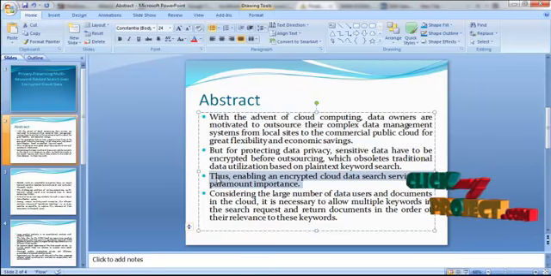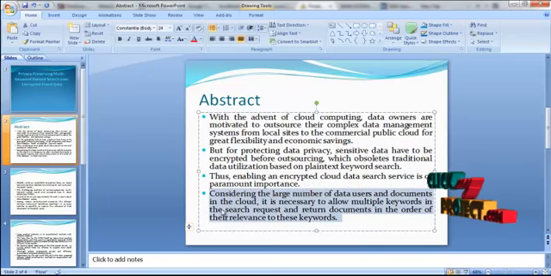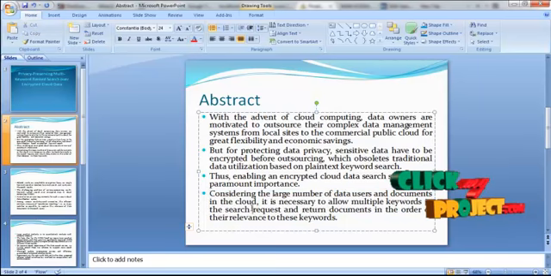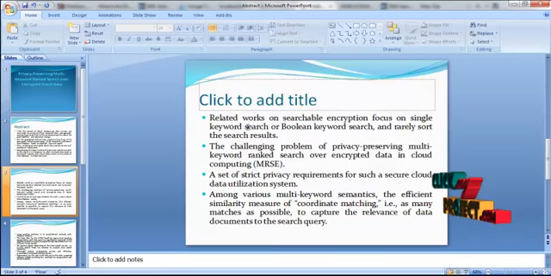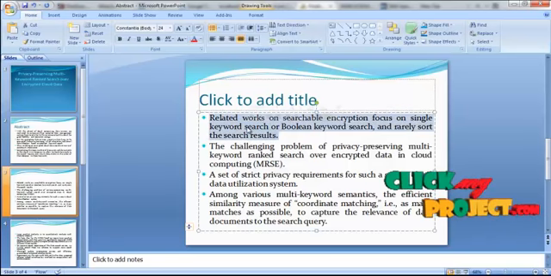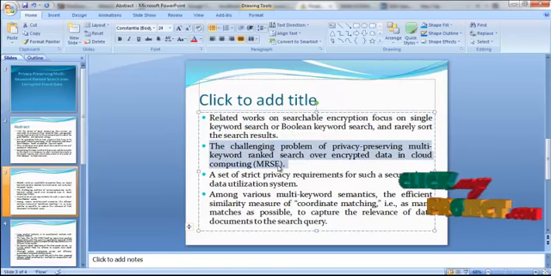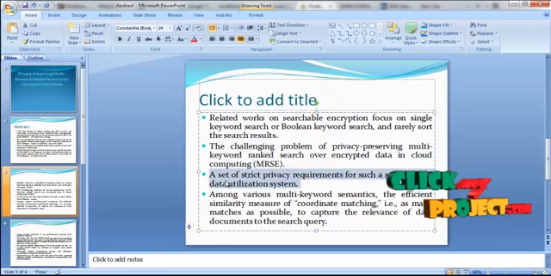Considering the large number of data users and documents in the cloud, it is necessary to allow multiple keywords in the search request and return documents in the order of their relevance to these keywords. Related works on searchable encryption focus on multiple keyword search or Boolean keyword search and rarely sort the search results. We address the challenging problem of privacy preserving multi-keyword ranked search over encrypted data in cloud computing, with a set of strict privacy requirements for such a secure cloud data utilization system.